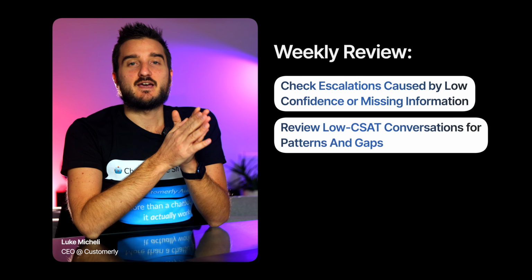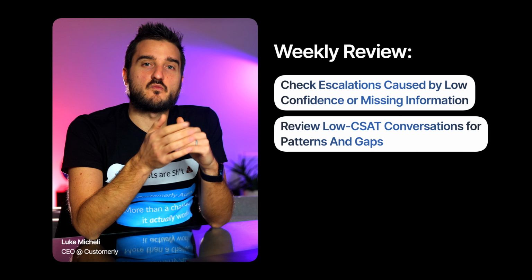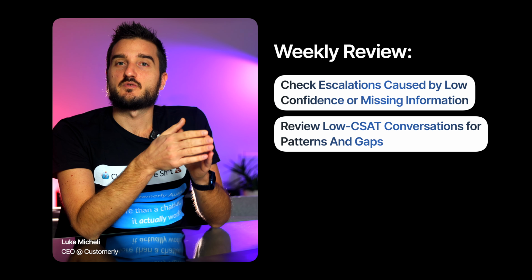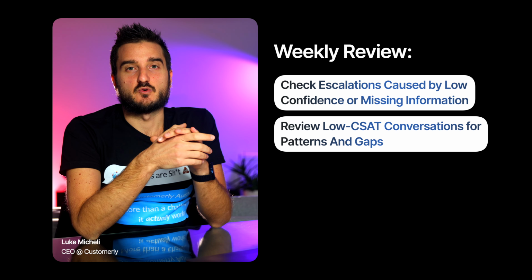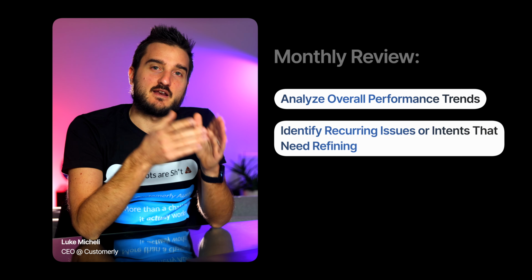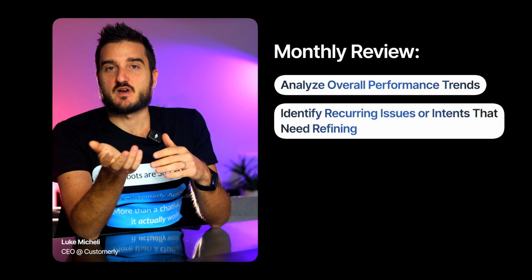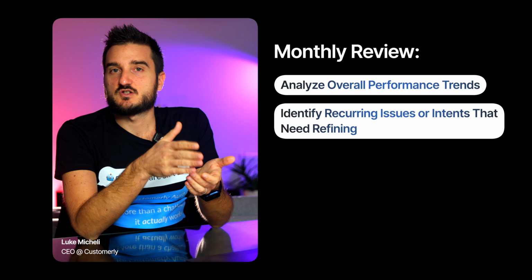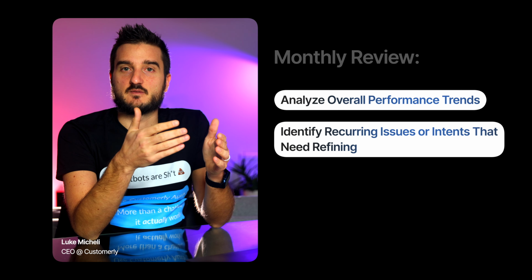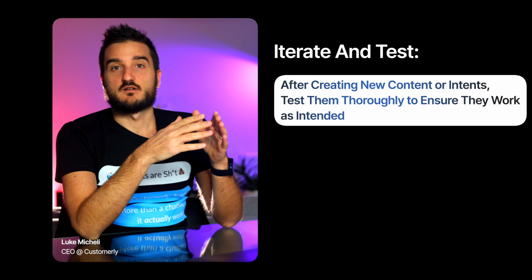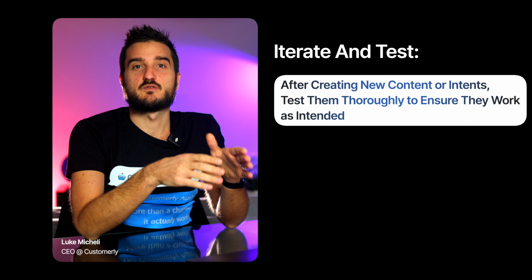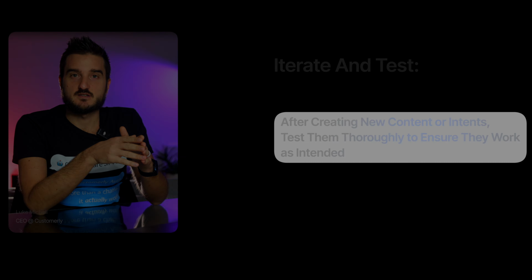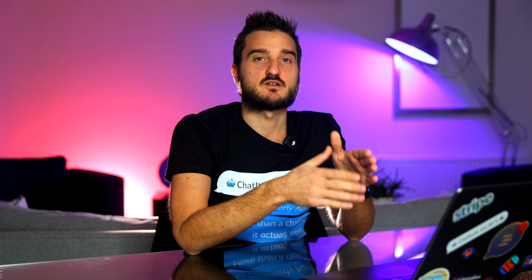Now, to continuously improve your AI, you need a regular review process, and here's a simple plan. Weekly review. Check escalations caused by low confidence or missing information. Review your low CSAT conversation for patterns and gaps, and analyze monthly overall performance trends. Identify recurring issues or intents that need refining. And after creating new content or intents, test them thoroughly to ensure they work as intended. By sticking to this review process, you will not only improve your AI's accuracy, but also expand its capabilities over time.